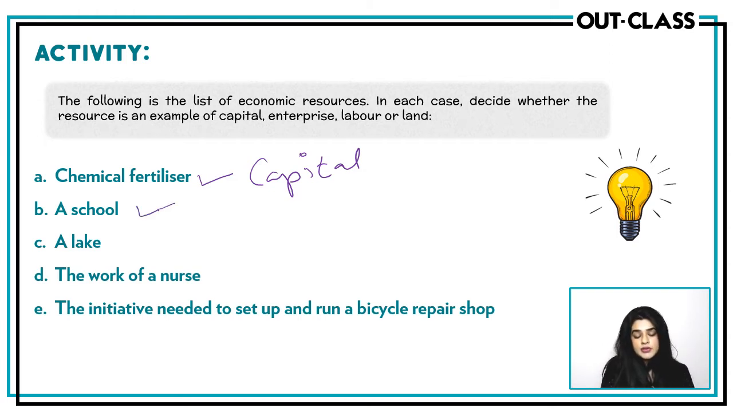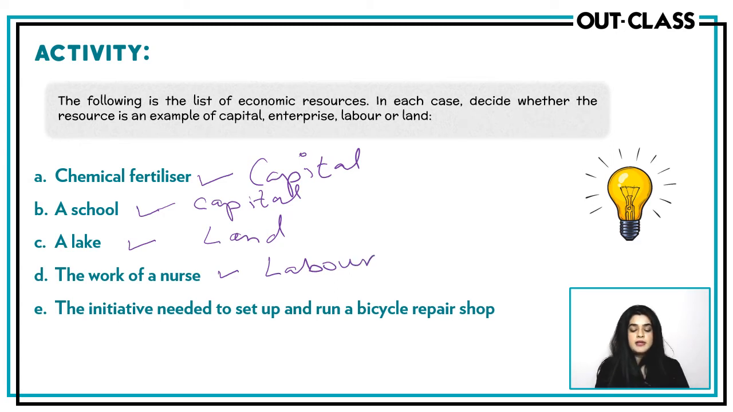A school will also be considered capital because it will assist us in the production process. A lake would come under the category of land. The work of a nurse, pretty easy, this will be labor. And the initiative needed to set up and run a bicycle repair shop is enterprise.